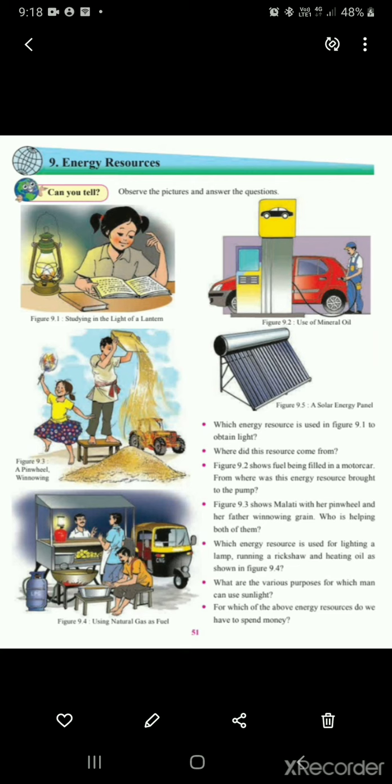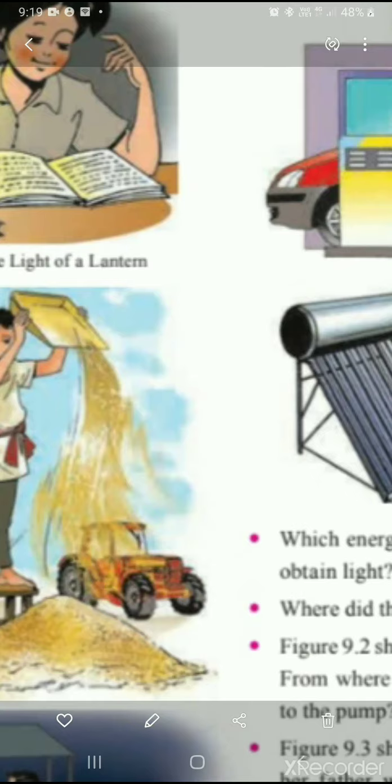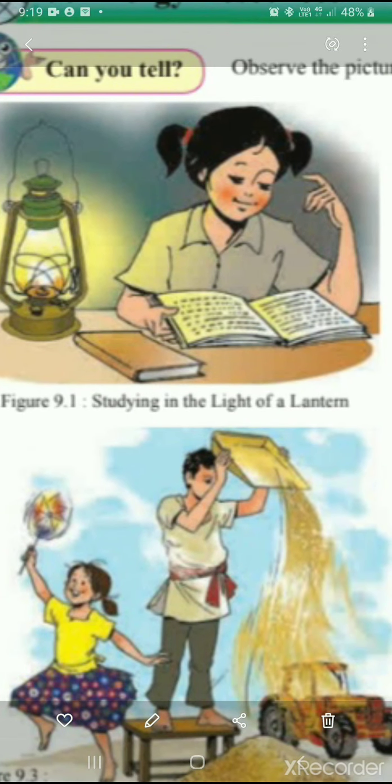So below this picture some questions are being given. Let us see that. Which energy resource is used in figure 9.1 to obtain light? So here in the picture, studying in the light of a lantern, the child is using kerosene as a fuel to light the lantern, right?